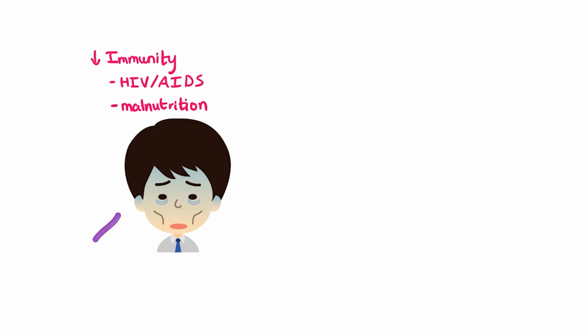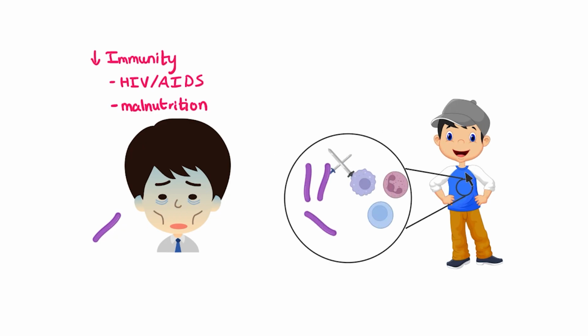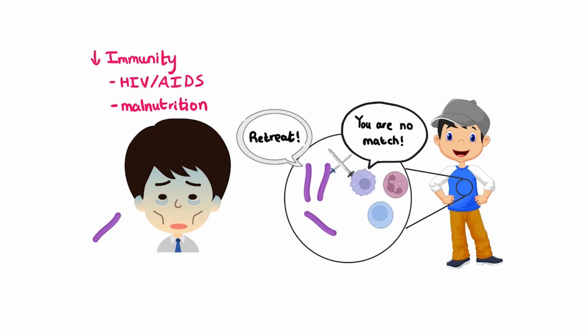In fact, the rise in the number of HIV cases as of late has been closely followed by a rise in the number of TB cases as well. You see, when a person's immune system is weakened, they have a lot more trouble fending off infections that maybe a healthy person would have been able to defend themselves from.